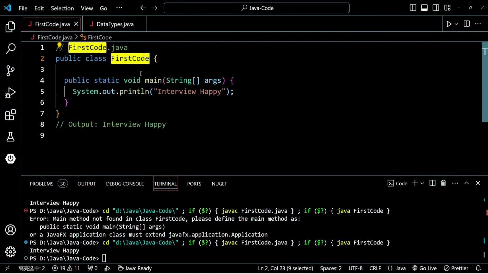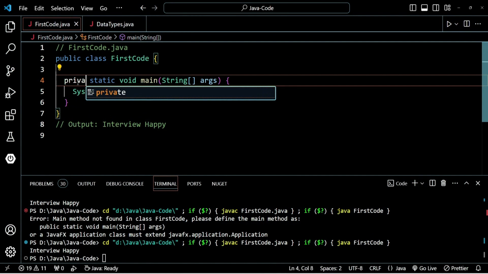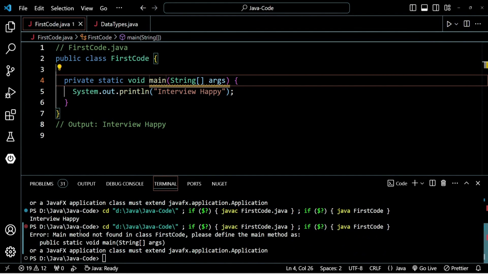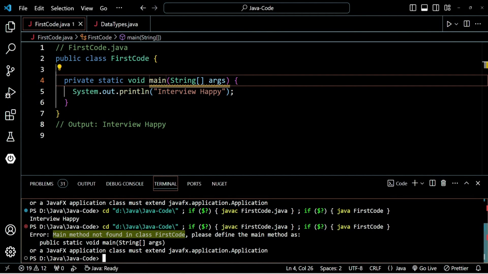This main method can't be accessible if this is not public. Suppose I make it private. Private means now this main method is not accessible outside this first code class, and if I try to run this, see at the bottom here you will find main method not found in first code, because main method is not accessible by the JVM.